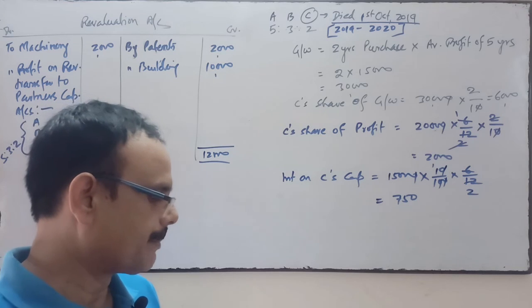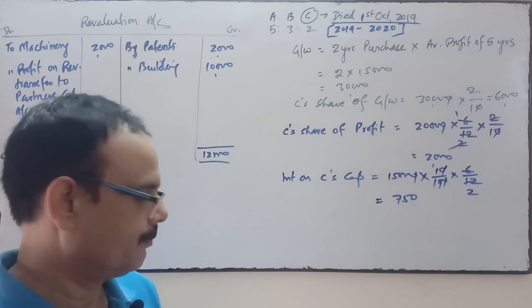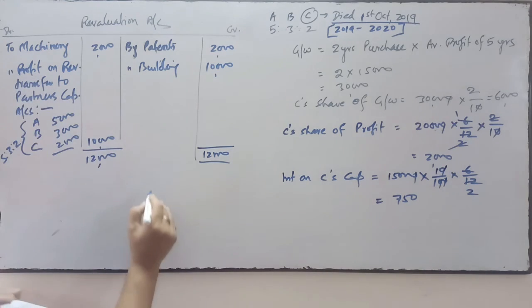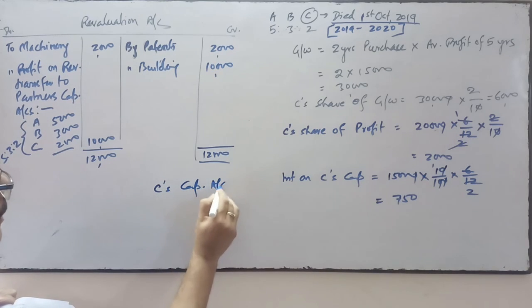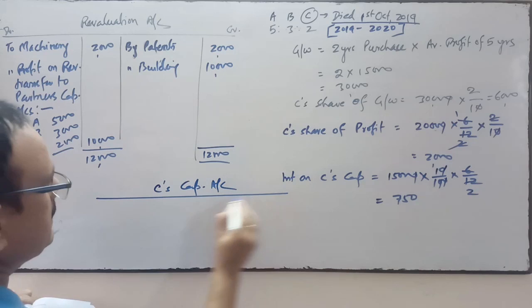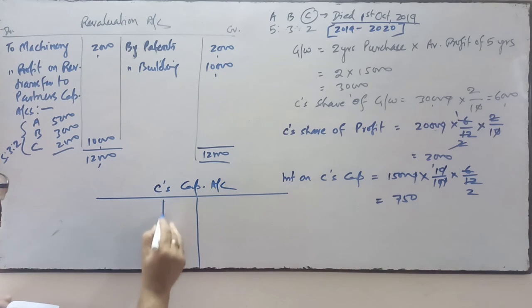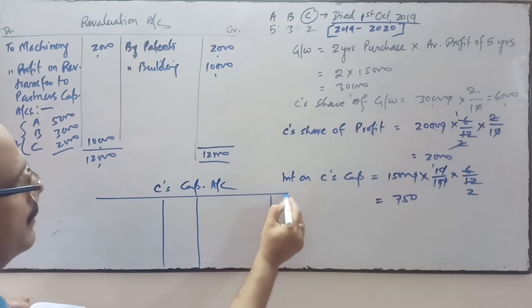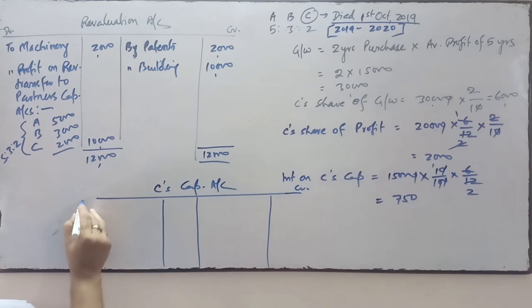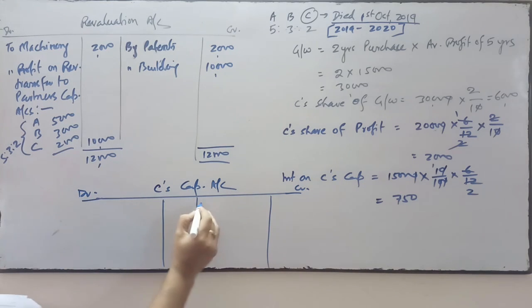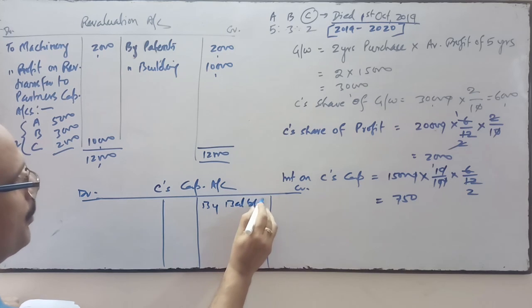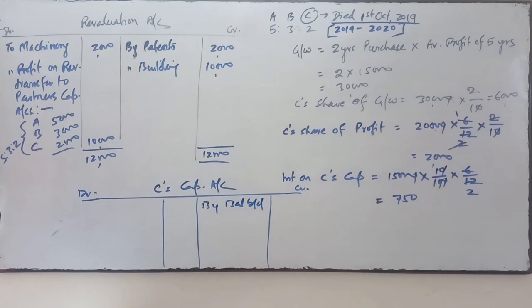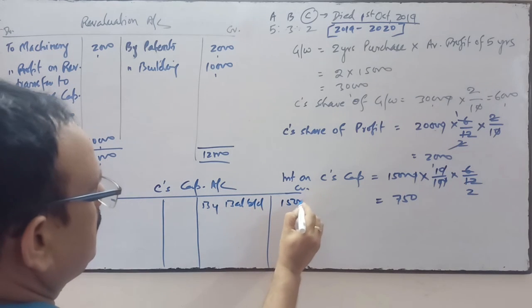So prepare C's capital account. We'll prepare C's capital account. C is the deceased partner who had died. Going to prepare the capital account of C. By balance brought down, first of all we'll transfer the opening capital balance of C. C's opening capital balance is 15,000.